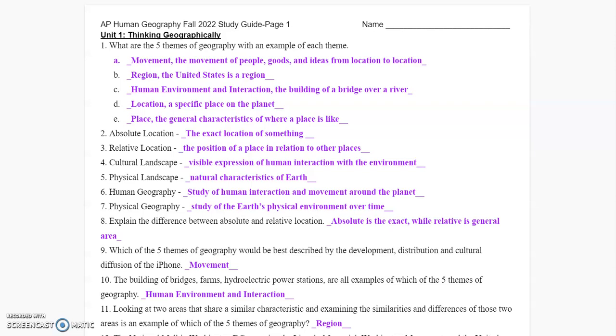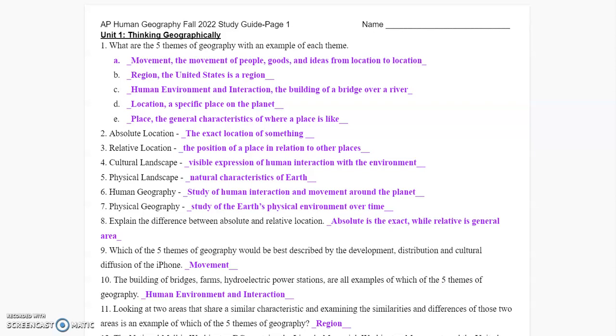So again, using St. Louis as our example, I could tell you what the absolute location would be. I'm not entirely certain on the absolute, but I know that you're looking at coordinates from latitude and longitude. But relative location would be able to tell you that it's west of Illinois, it's northeast Missouri, it's on the Mississippi River, it's south of Iowa, north of Texas. There are all kinds of areas that can give me the idea of where it's at.